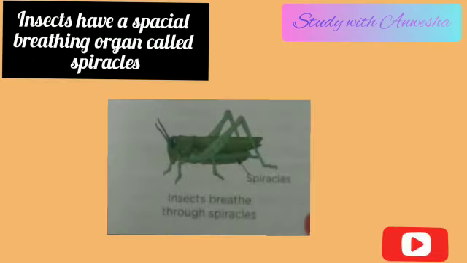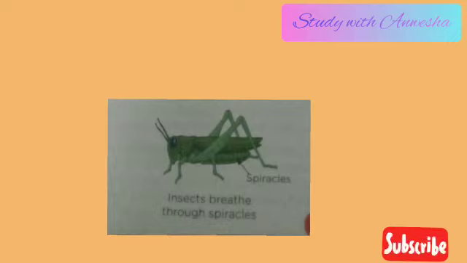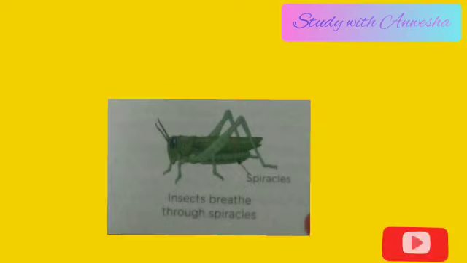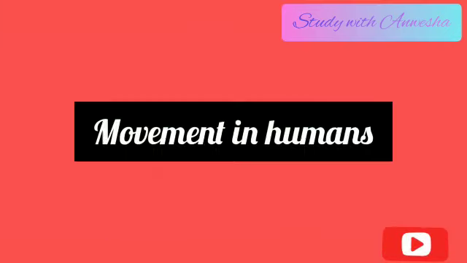Spiracles. Insects have a special structure for breathing known as spiracles, also called air holes. These are small openings present along the side of an insect's body. Air enters the insect's body through these spiracles and is expelled through the same structures.